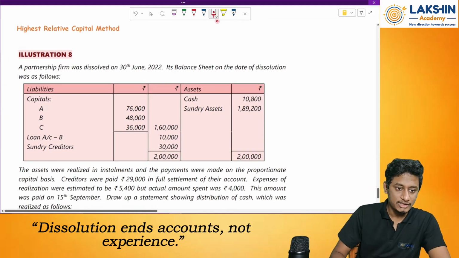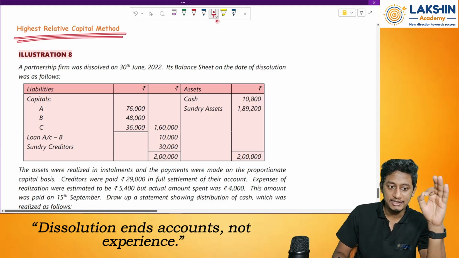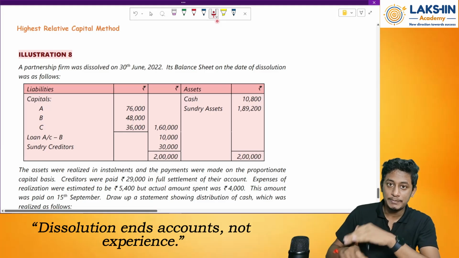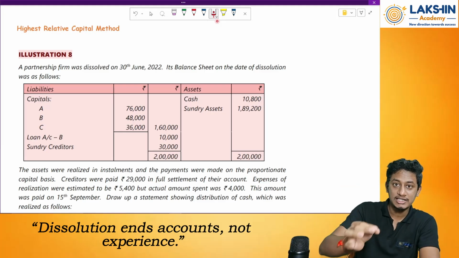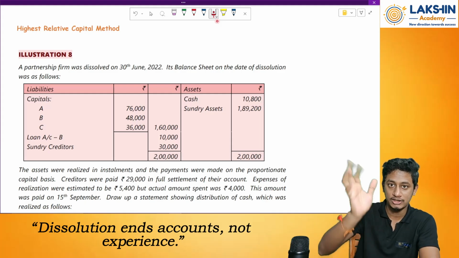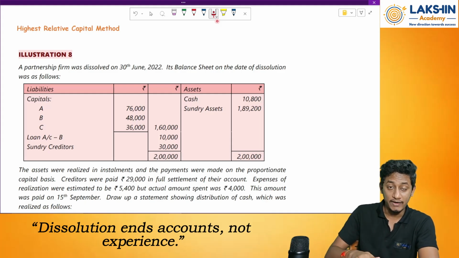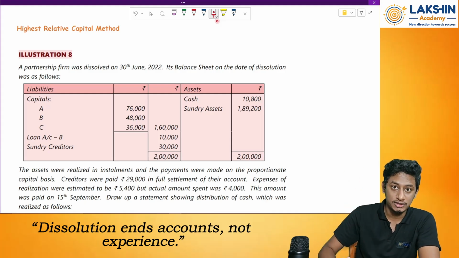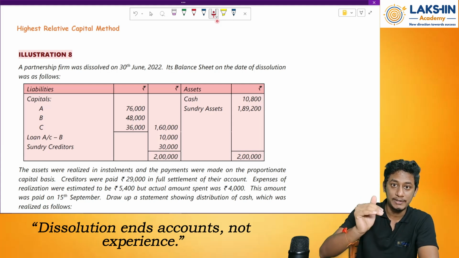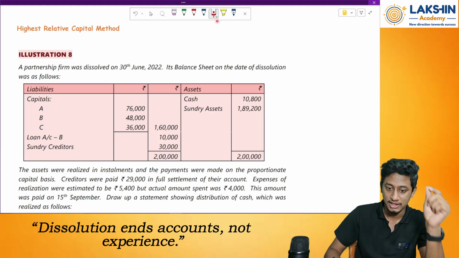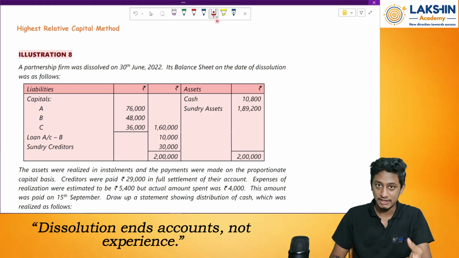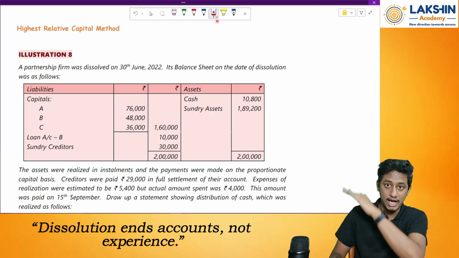So now the next question, based on highest relative capital method. In the previous method we had found out how much loss I can bear based on the realizations. Now I will find out whose capital has the most latency, or whose capital is more relative to the other capitals. So first of all, before me explaining it to you, better that we look at the question and understand the format properly.